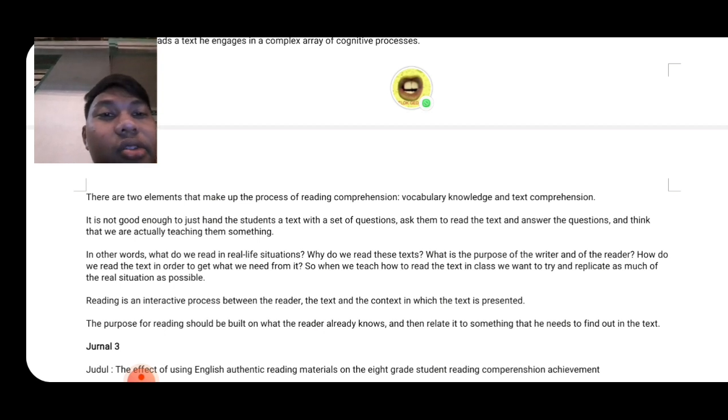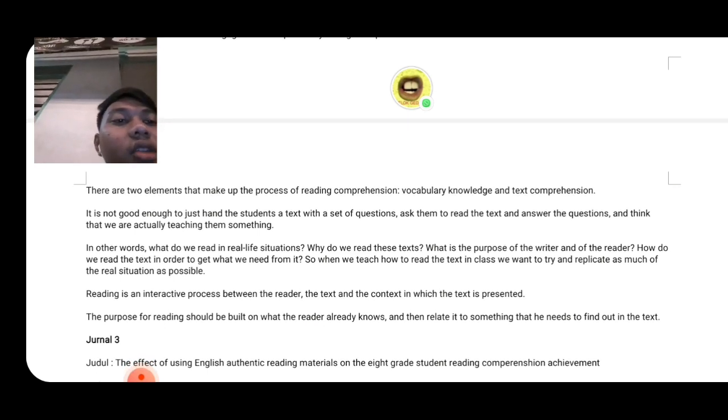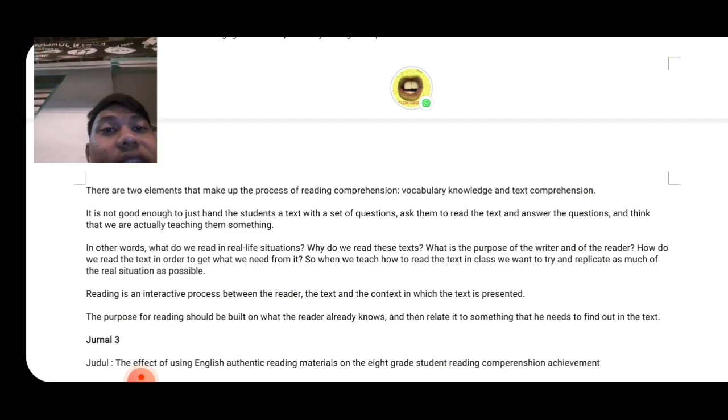And then reading is an interactive process between the reader, the text, and the context in which the text is present. And the purpose for reading should be built on what the reader already knows, and then related to something that he needs to find out in the text.